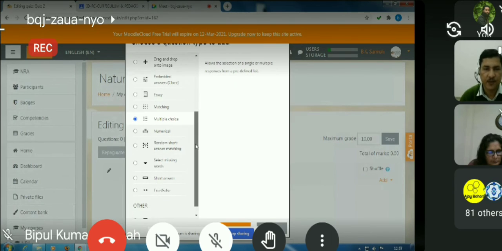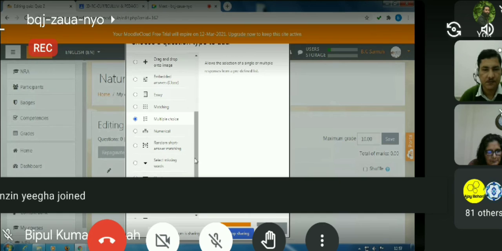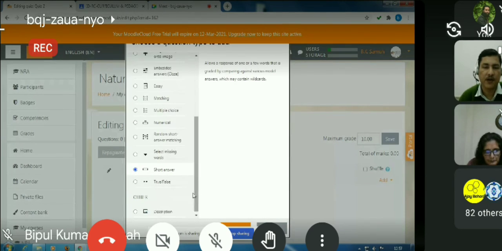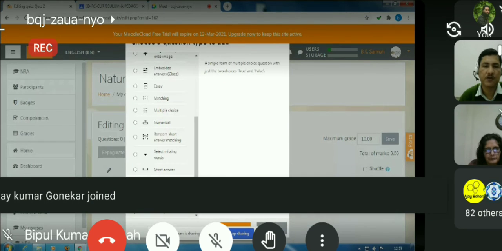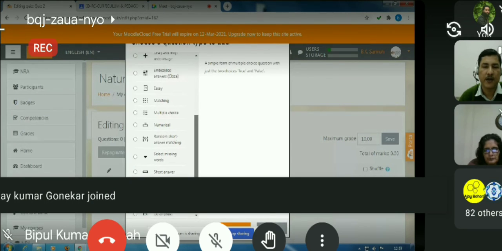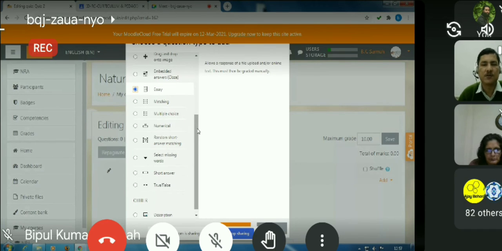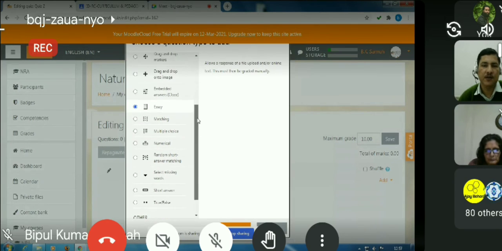You can see that you can add a short answer question also. We can add a true false question also, or, more importantly, an essay type question also. So quiz doesn't mean that we have to add only objective type questions, but descriptive type questions can also be set with the help of a quiz, right? So this is very interesting, and there are very nice other types of questions.